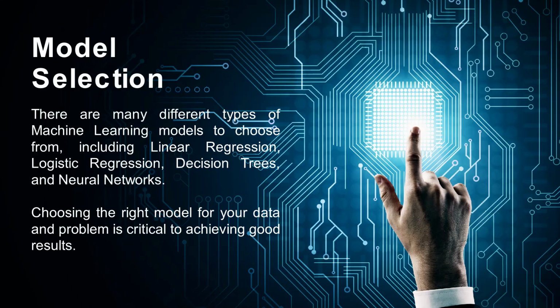Model selection. There are many different types of machine learning models to choose from, including linear regression, logistic regression, decision trees, and neural networks. Choosing the right model for your data and problem is critical to achieving good results.